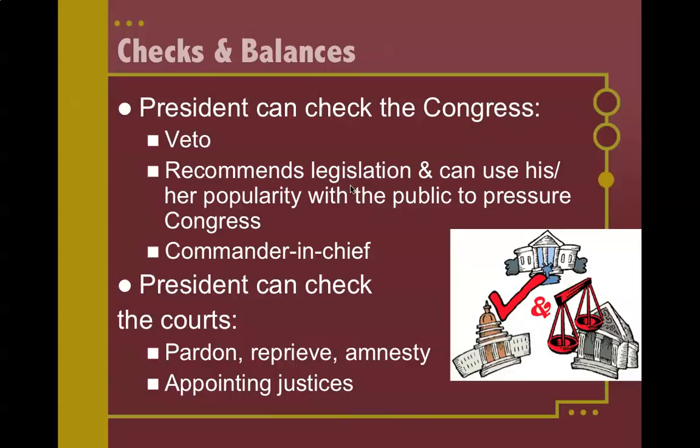Lastly, the president can give amnesty to a group of people. So, for example, President Carter in the 1970s gave amnesty to people who fled the United States during the Vietnam War when they were drafted, and said that those people were no longer considered criminals, so that those people could come back to the United States. And that's an example of amnesty, when you give a pardon to a group of people.